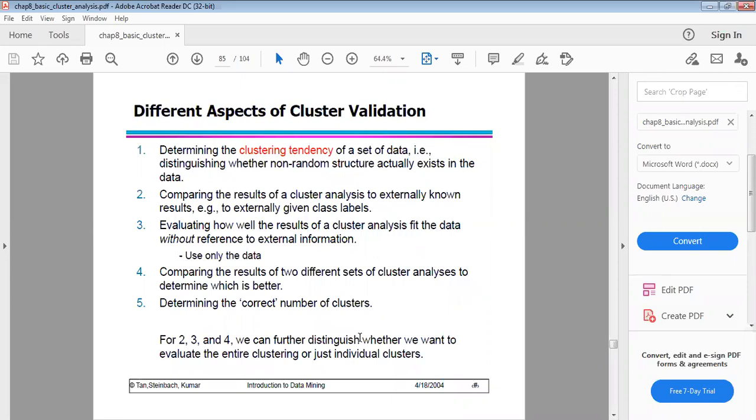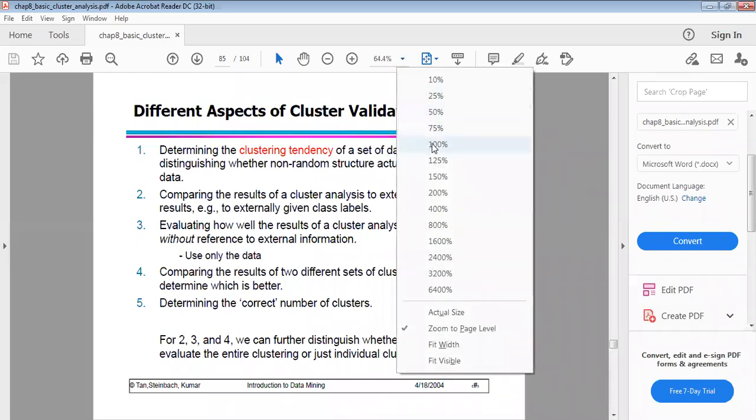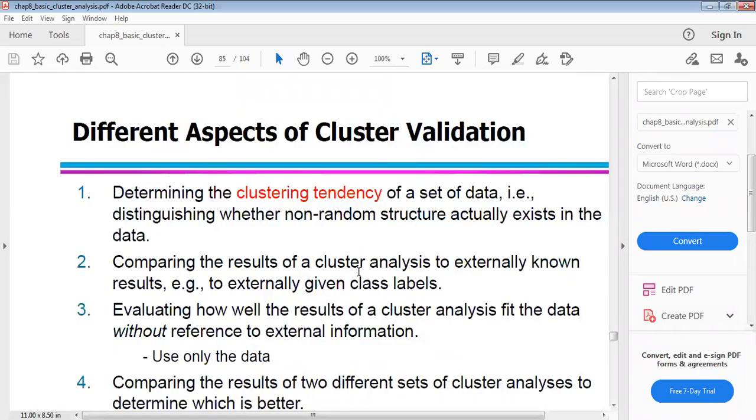What are the different aspects of cluster validation? First, determining the clustering tendency of a set of data, distinguishing whether non-random structure actually exists in the data. Second, comparing the results of a cluster analysis to externally known results, such as externally given class labels.